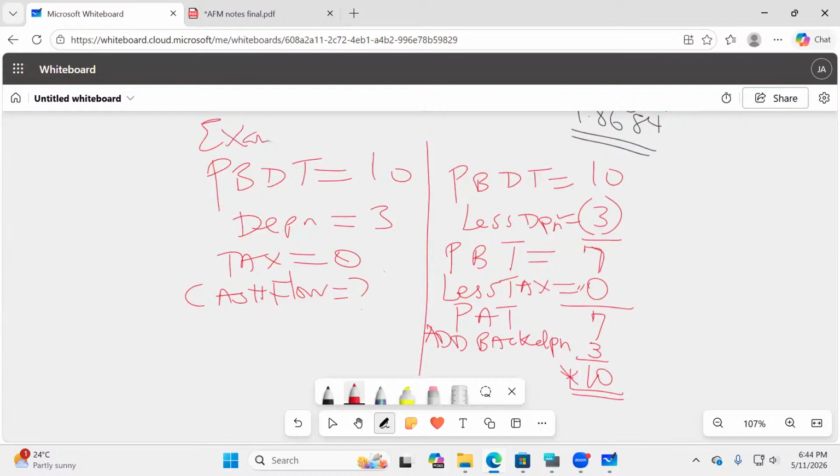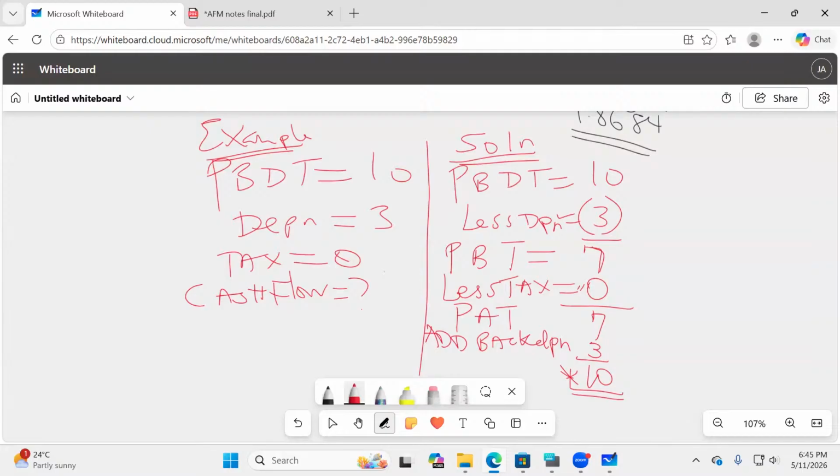This is very, very important. I would have written this down as an example at the back of my books. So this example: PBDT is 10, depreciation is 3, tax rate is 0, and they want you to give them the cash flow, and then you take this as your solution. So even the depreciation given there is irrelevant.